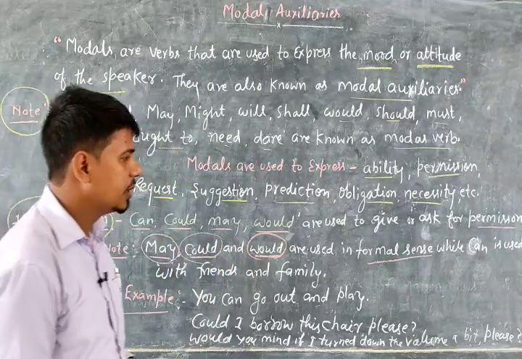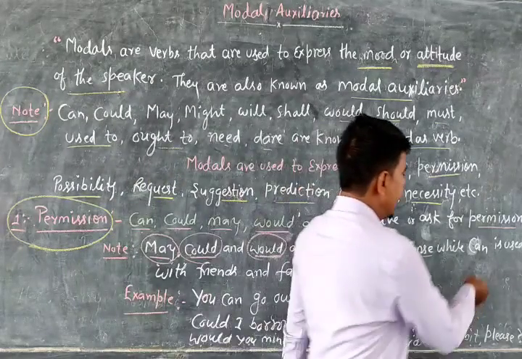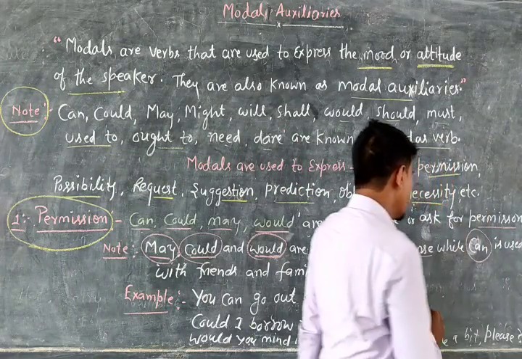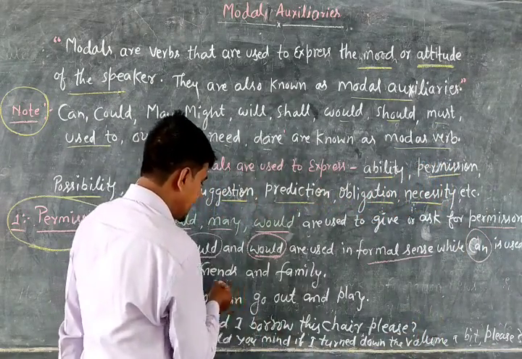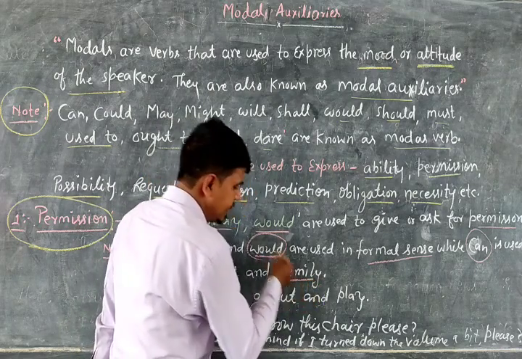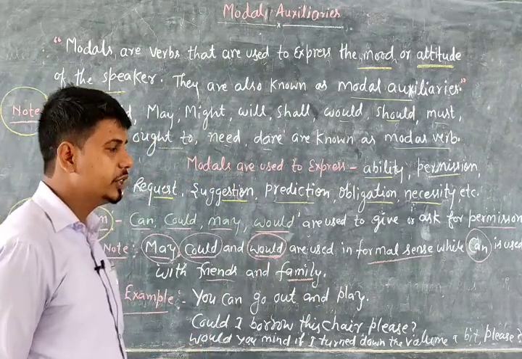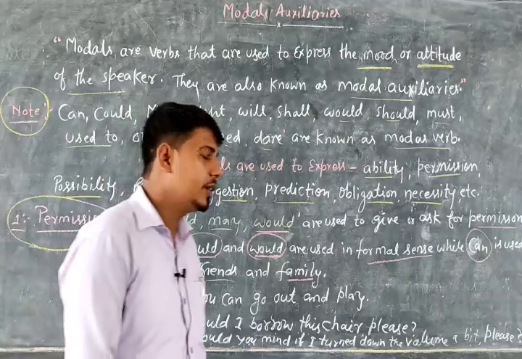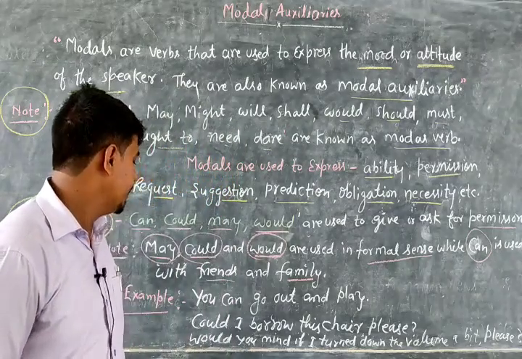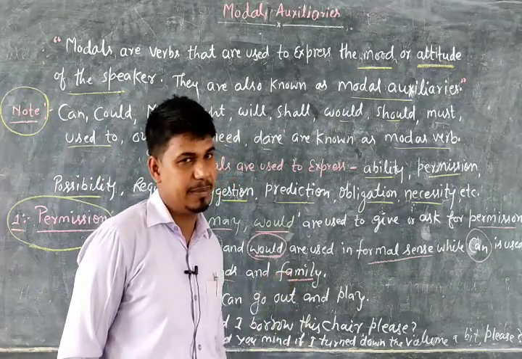While can is used with friends and family members. We can use can to give or to ask permission with friends and family members.